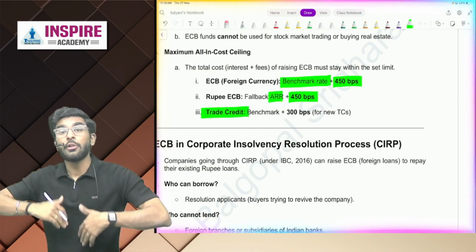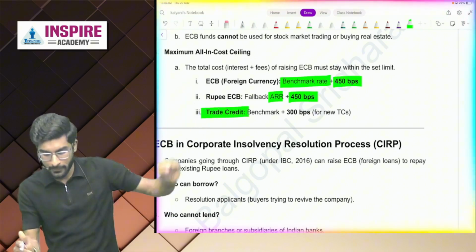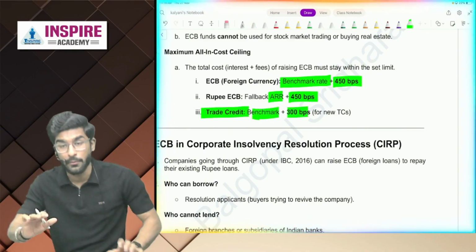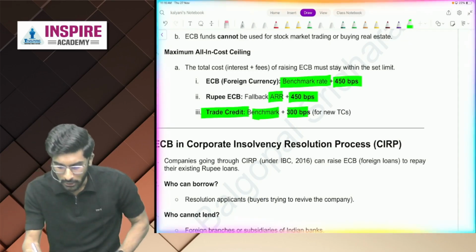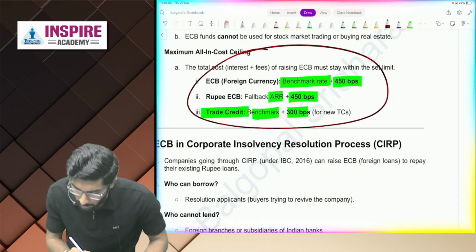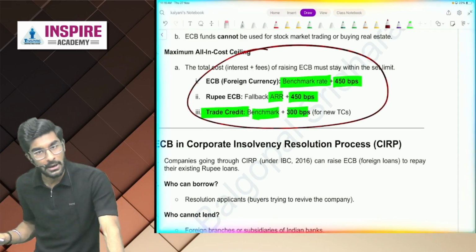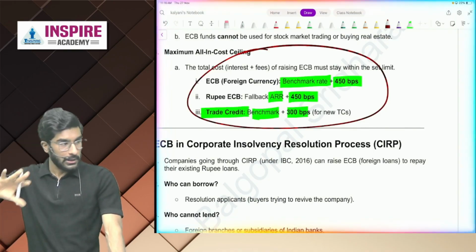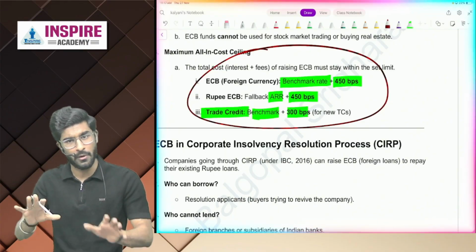If you are taking trade credit, we will understand the meaning of trade credit later. If you are taking trade credit, that is benchmark plus 300 BPS for new trade credits. So these are the maximum all-in cost ceilings for different ECBs. Just learn them, people, for your exam. There is a high possibility that this question will come in your exam for 7 marks.